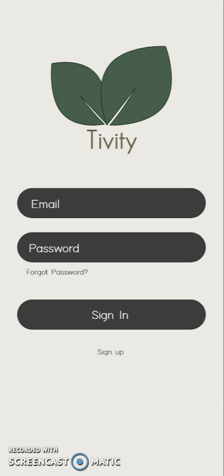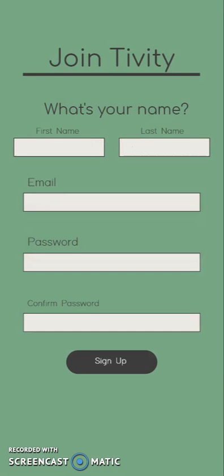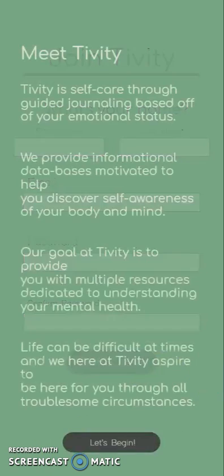For the purpose of this, we're going to pretend to sign up. So it's going to take you to this screen right here. Essentially, this is where you're going to join Tivity. It's going to ask you for your first and last name, provide you with an email, and then ask you to create a password and then confirm your password. Unfortunately, this is a prototype, so I'm not actually able to input that information. But for the purpose of this video, we're going to pretend that I did. And we're just going to click sign up.